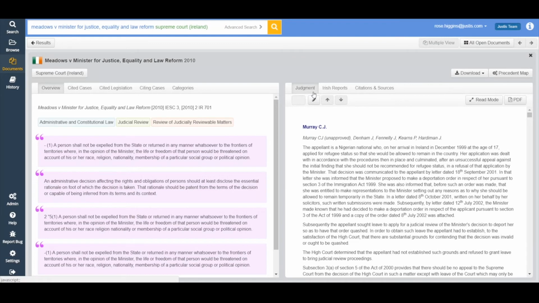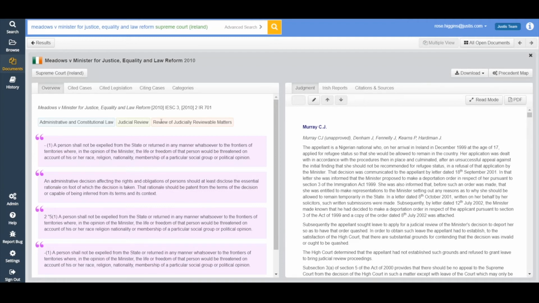So the page that we're currently looking at is an overview. You have the name of the case and the citation and some of the main categories below that. Now I'm going to come back to these pink sections a bit later on. We can see a few of the categories. As I mentioned, there's 3 there. If you wanted to see all of the categories, simply click on the categories tab, and these are the main categories that the Meadows case has been assigned to within the Justice taxonomy.